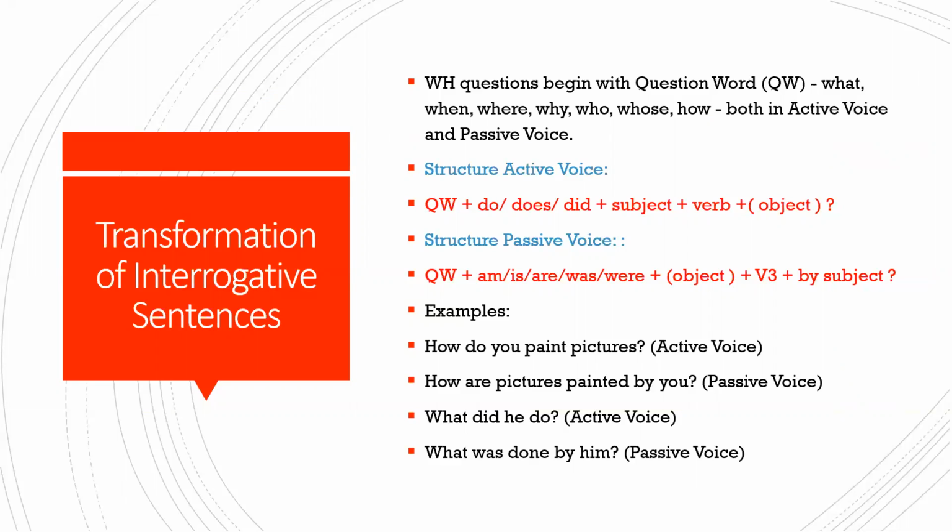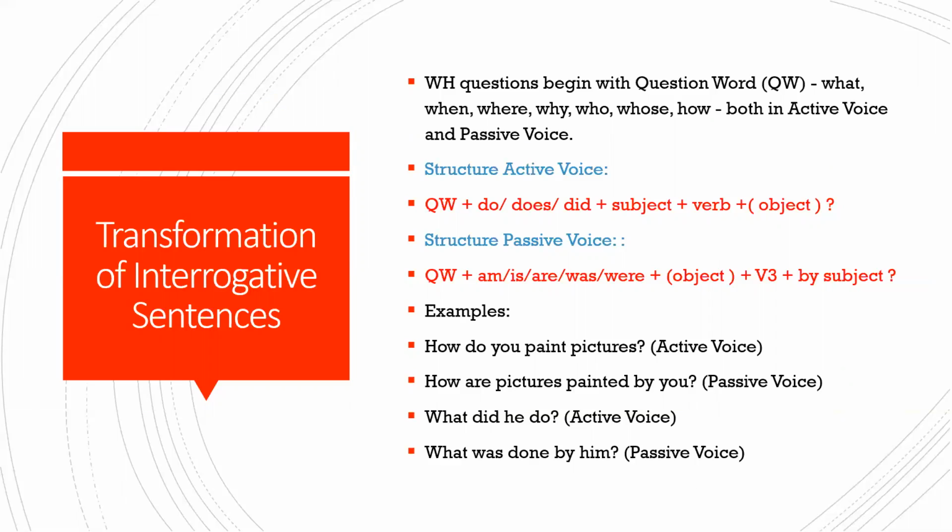So you have the structure here. Usually with the question word, you make use of the helping verb do, does, did. Especially for framing questions, do, does, did are used, plus subject plus verb. And if you have an object, the object is not always compulsory here, but if you have the object, it will also be used. And then a question mark, don't forget the question mark. So what happens in the passive voice? It begins with the same question word. You don't have to change the question word. There's only one change: who changes to whom. I'll tell you once again when we come to that.